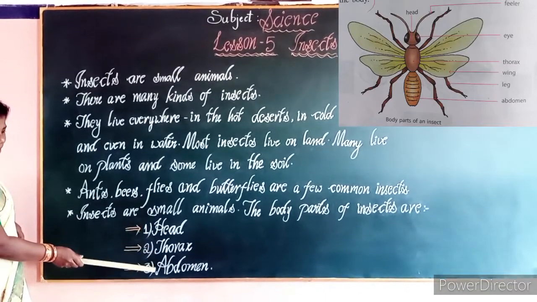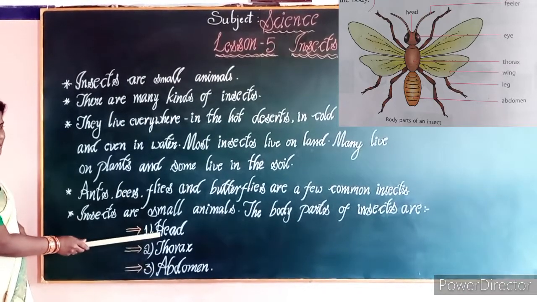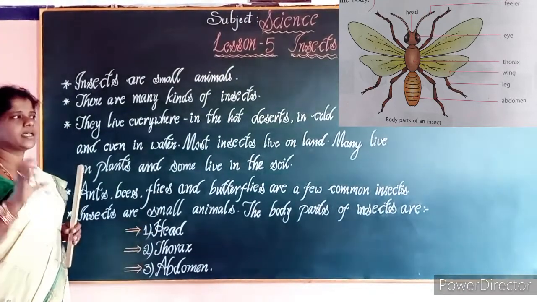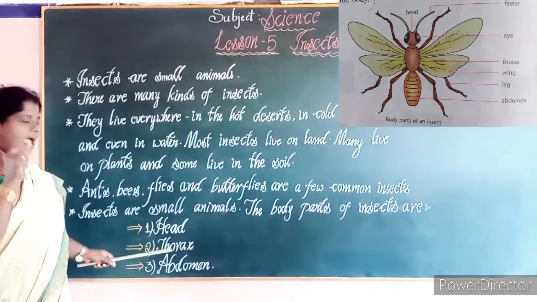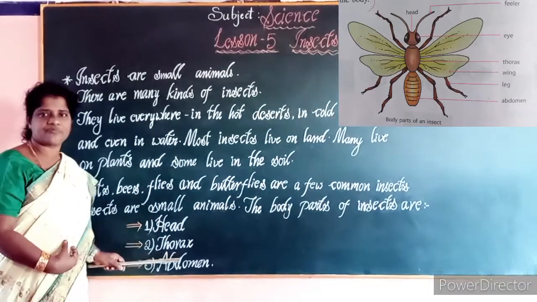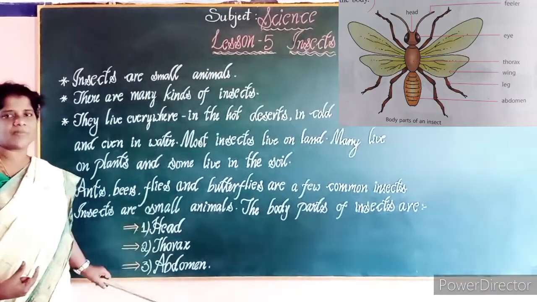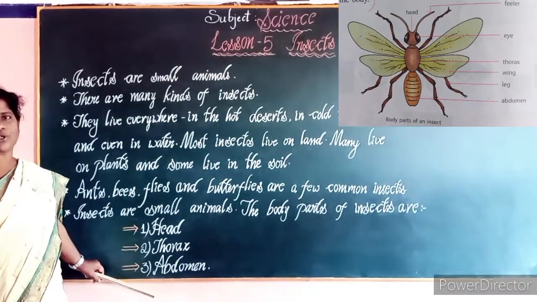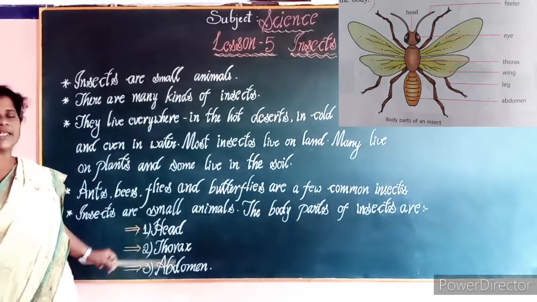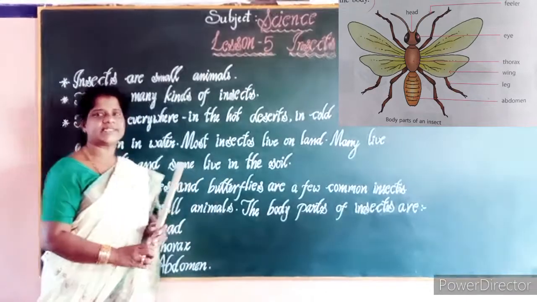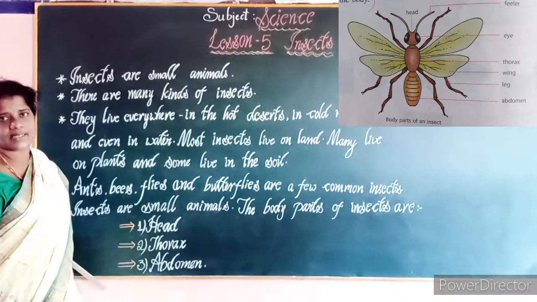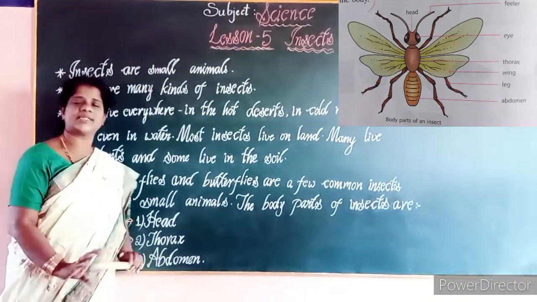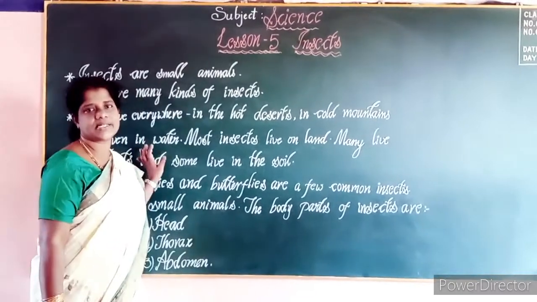The upper part of the body is the head, the thorax is the middle part of the insect, and the abdomen is the ending point of the insect. In the next class, again we will discuss the parts of the insects. I hope you understand this little chapter.